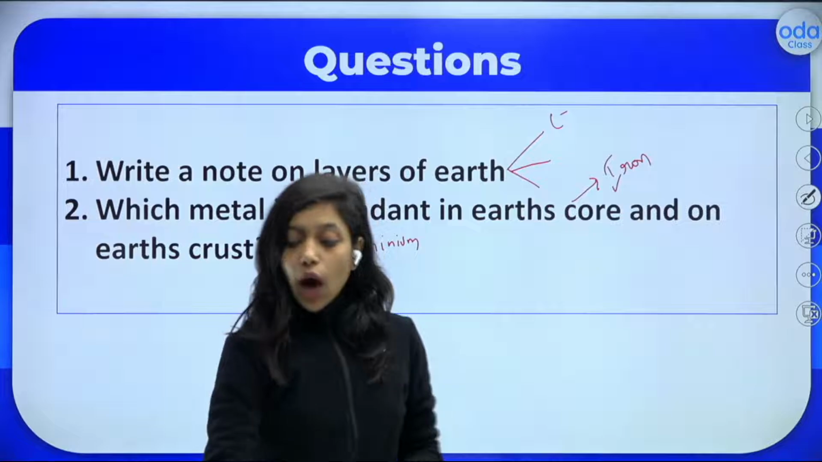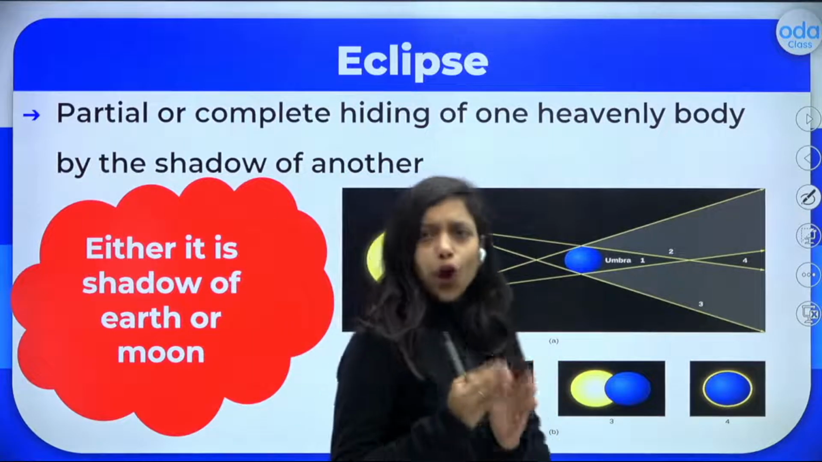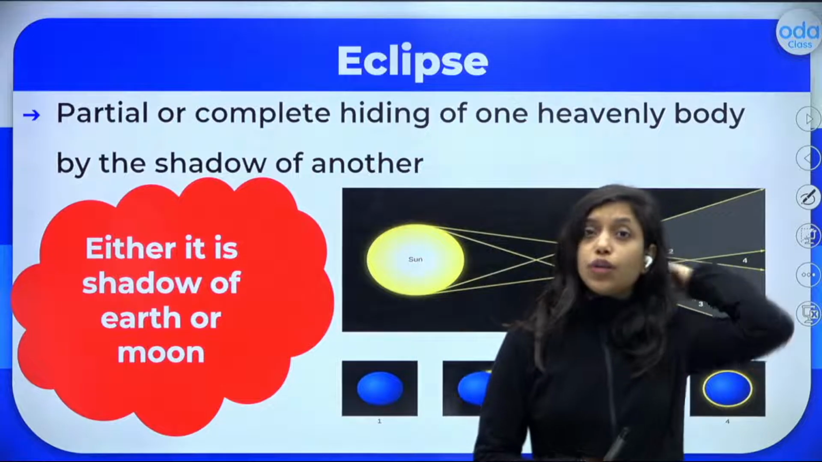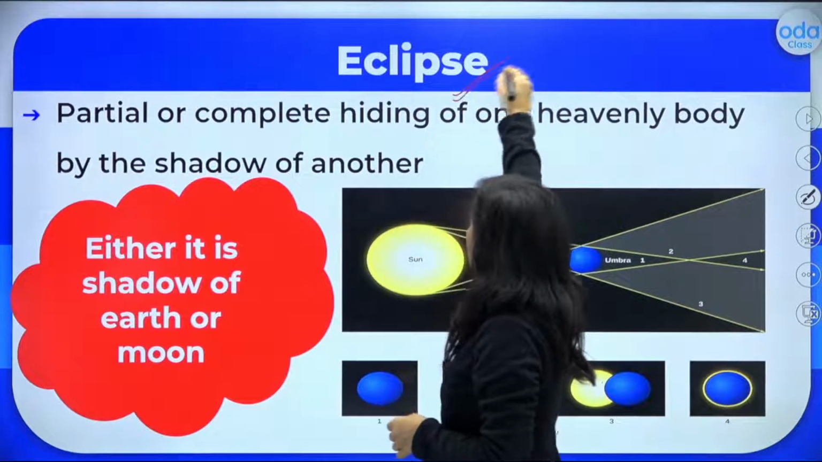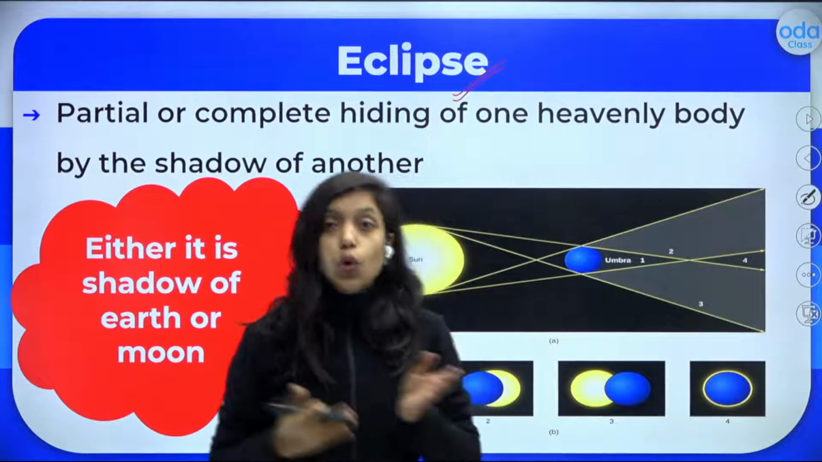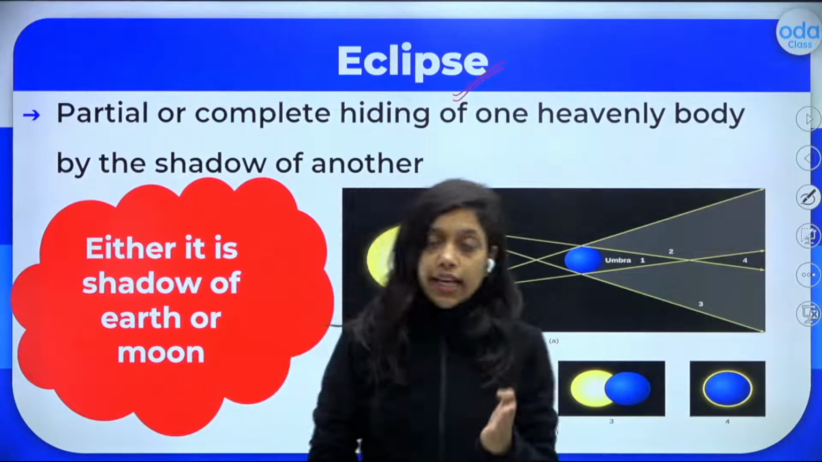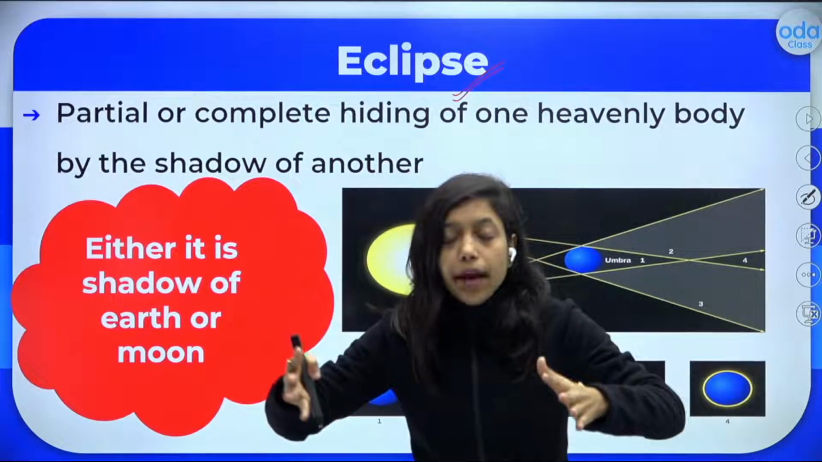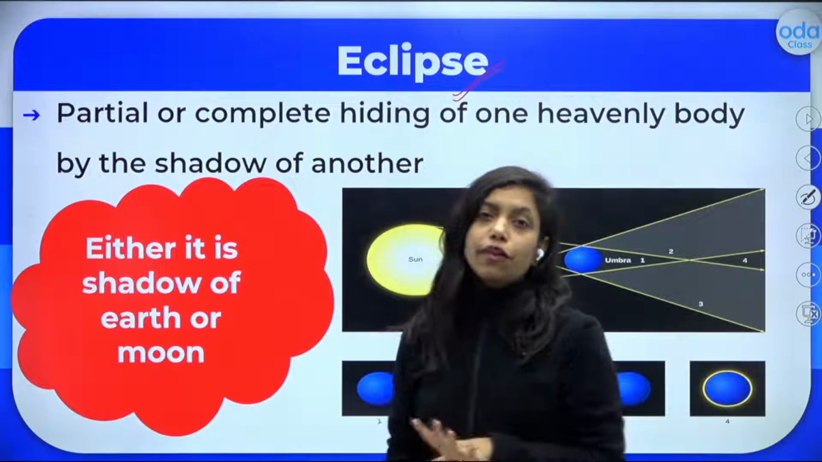Now, let us move on to a very, very important topic which usually most of the students know what happens in there, right? So that is actually eclipse. I hope you have all heard about eclipse, right? Solar eclipse, lunar eclipse, but you don't know what is eclipse. So let us study what is eclipse and what are the different types of eclipse and why does it happen and what are its effects. Everything we'll be studying today.